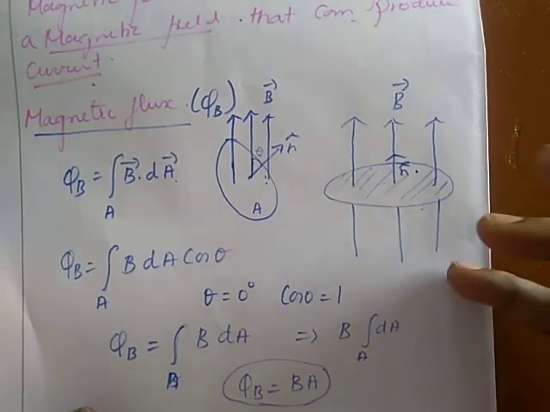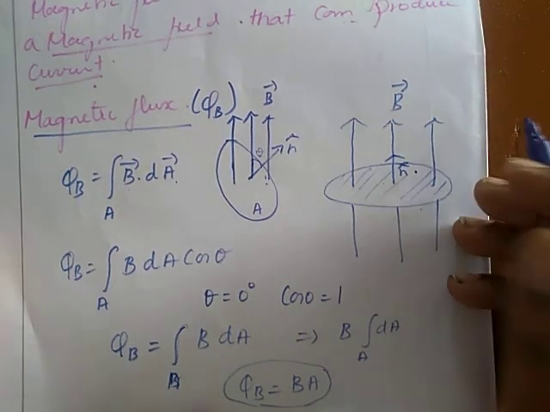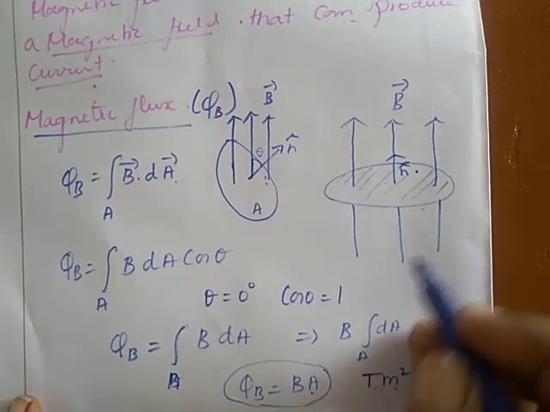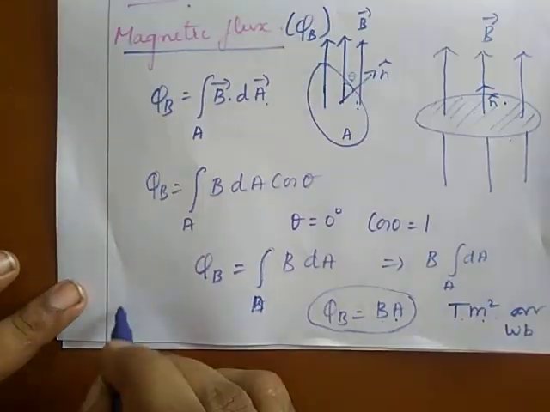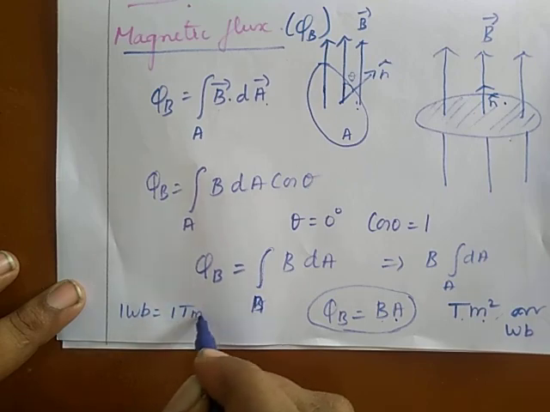Then the unit of magnetic flux. The unit of magnetic flux is Tesla meter square, because the unit of magnetic field is Tesla and the unit of area is meter square. Or we can write it as Weber. We know 1 Weber is equal to 1 Tesla meter square.